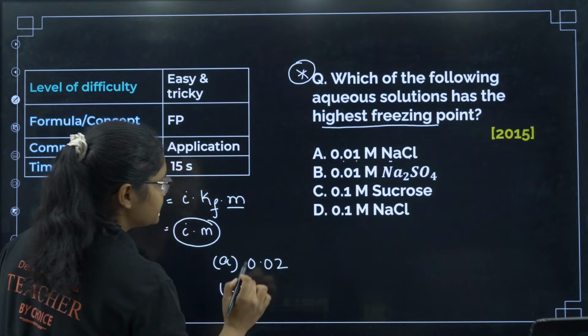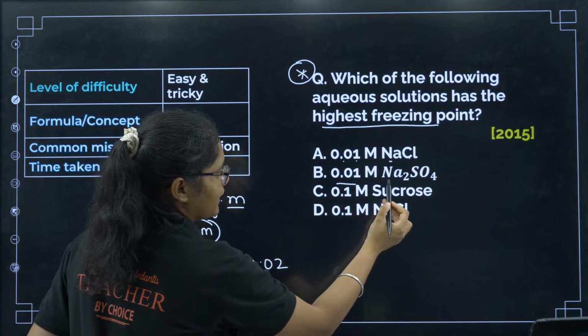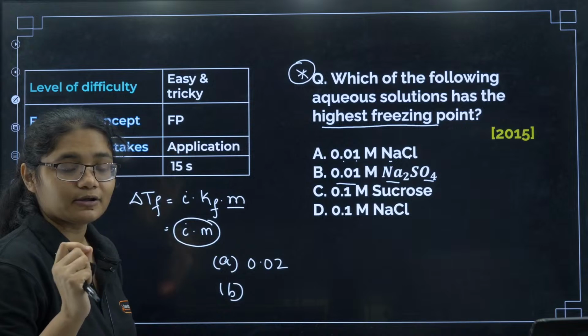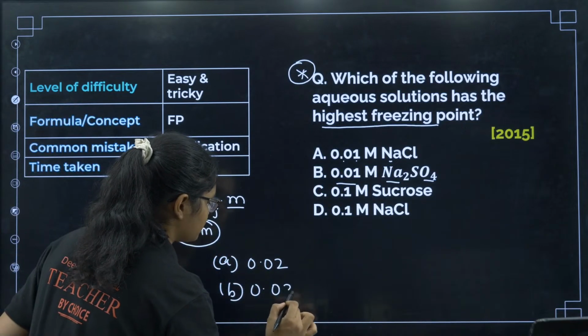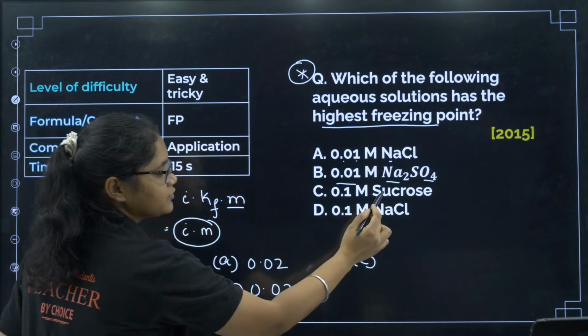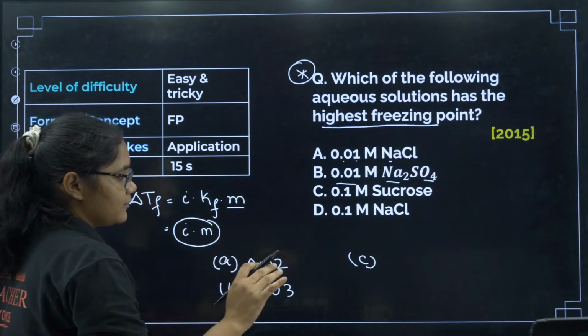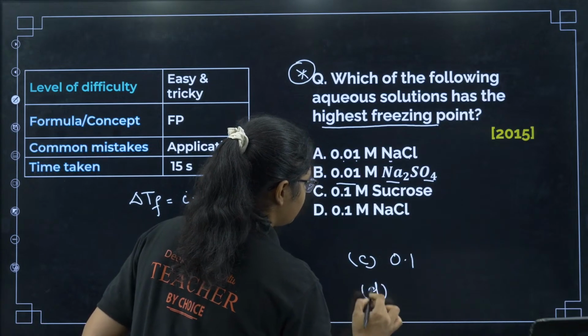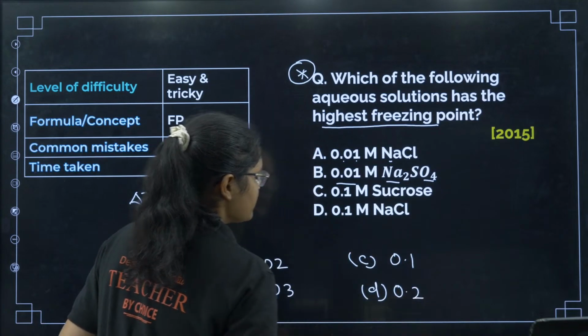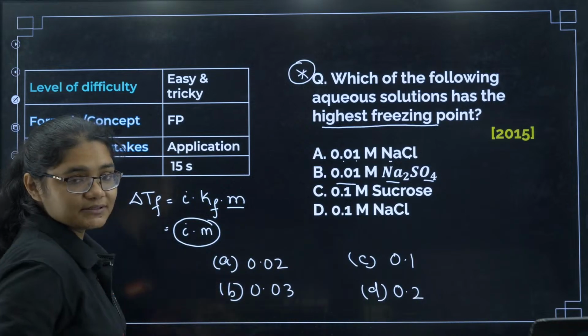Then option B, I have again 0.01 and here the i value will be 3, because I am getting 3 ions here. So 3 into 0.01 is 0.03. Next, I have sucrose. The i value is 1 only, so it will be 0.1. Next D, you will see I will get 0.2. Now see, these are all the depressions in freezing point.